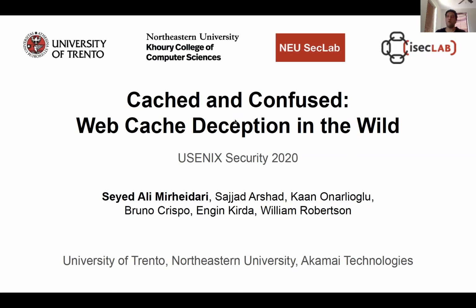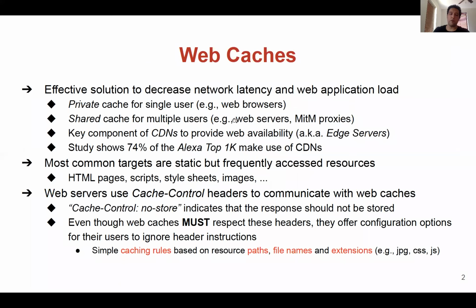I'm going to present our paper titled Cache and Confuse: Web Cache Deception in the Wild. Basically, web caches have become an essential component of the internet infrastructure, with lots of use cases such as reducing bandwidth. Web servers use cache-control headers to define a policy to communicate with web caches. For instance, the Cache-Control: no-store header indicates that the response should not be stored in the cache server. Even though web caches must respect this header, they offer configuration options for their users to override or ignore header instructions.